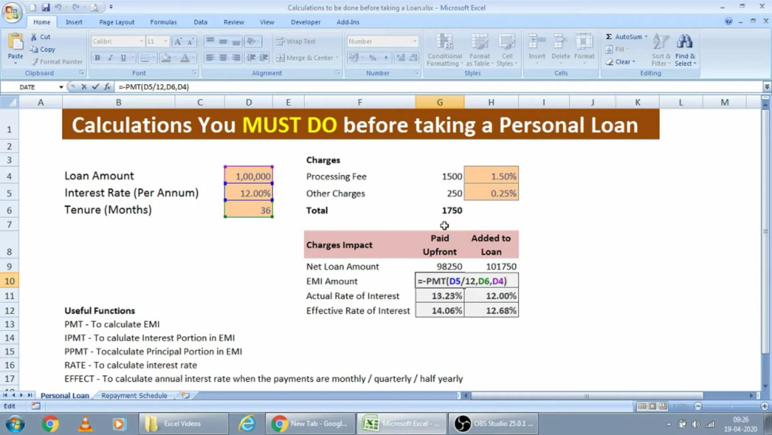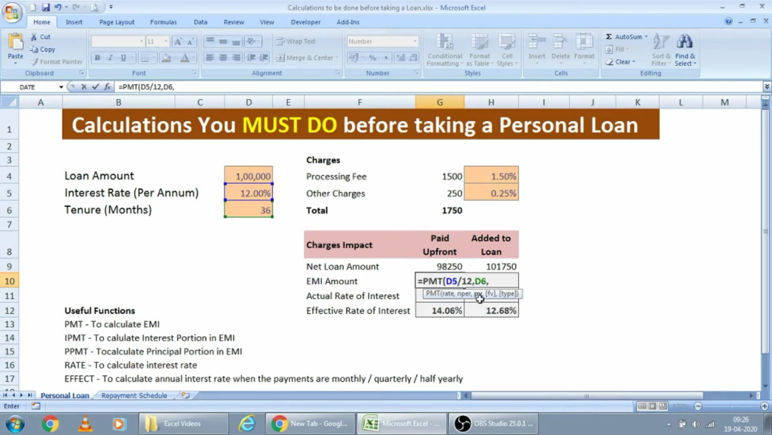To calculate the EMI amount, the formula given in Excel is, I will rewrite this formula for you, equal to PMT. PMT is the formula to calculate the EMI amount. For the rate, if this is the rate per annum, you have to convert it, because in this case my repayment is on a monthly basis. So what is my per month interest rate? I divide by 12, I am putting it here. NPER means total loan tenure, 36 months, I am putting here.